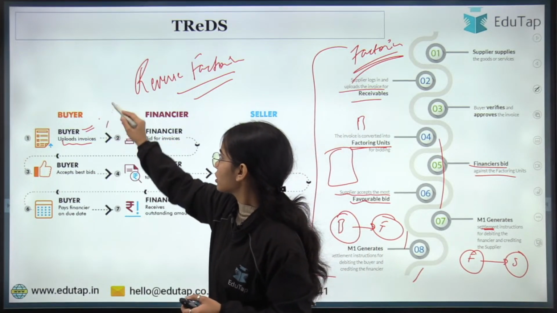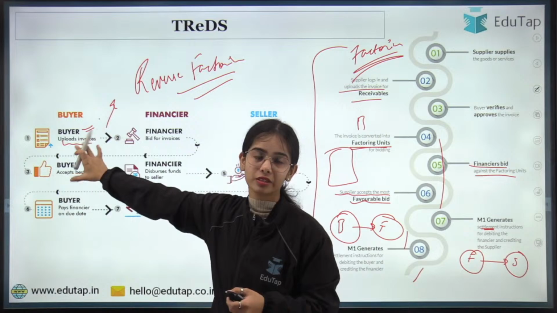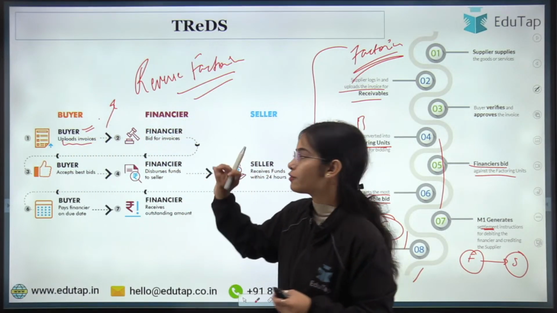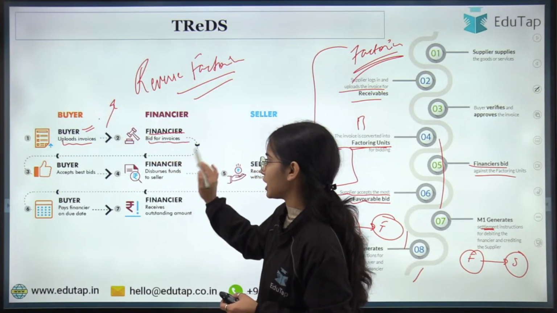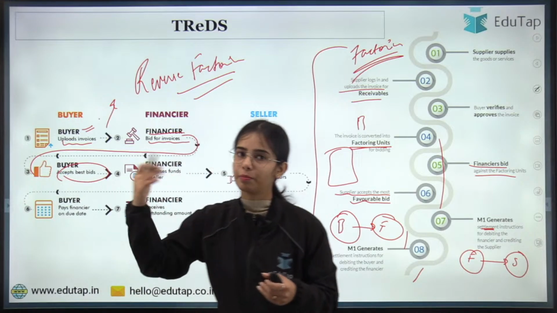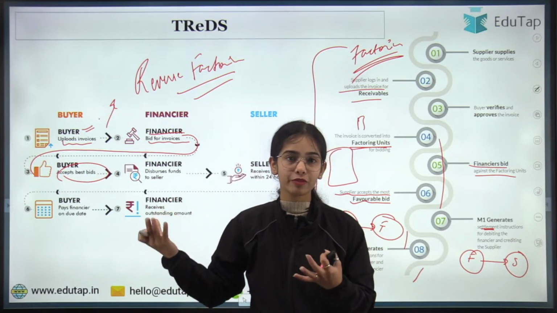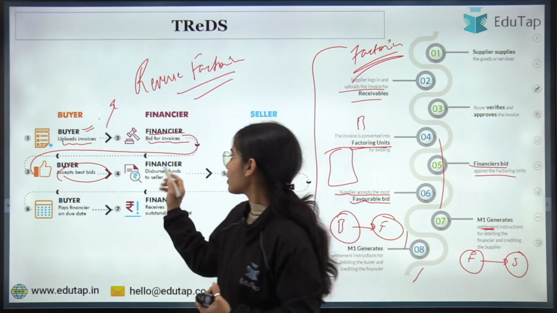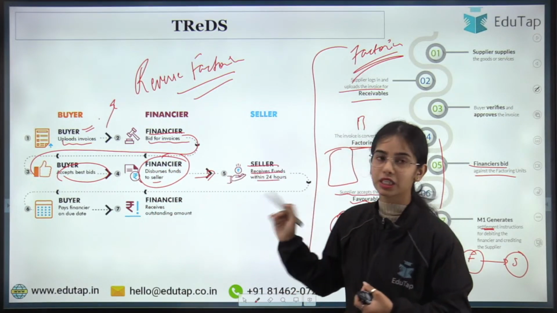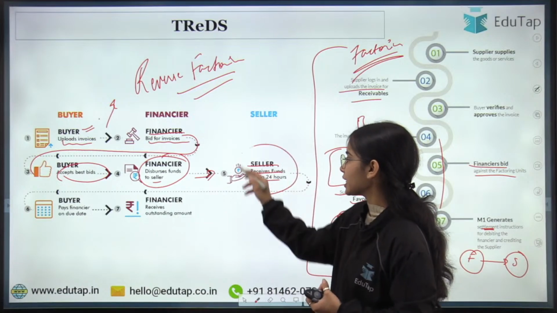Now after the approval, the seller will approve this bill. So after the approval of the bill, the financier will bid for the invoice. After the bidding has happened, the buyer accepts the best bid. Again, the best bid will be chosen by the buyer, and the financier disburses the fund to the seller. Now the seller receives the fund within 24 hours. So the seller is getting the immediate funds.